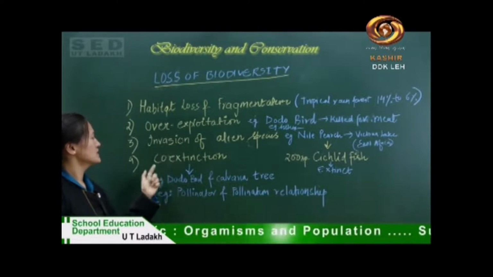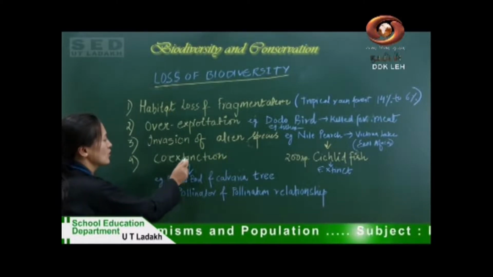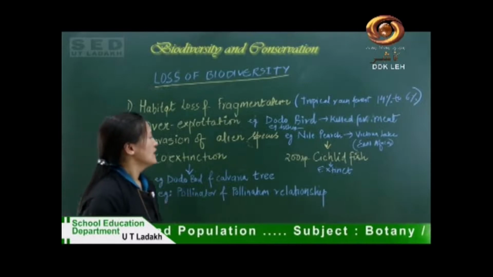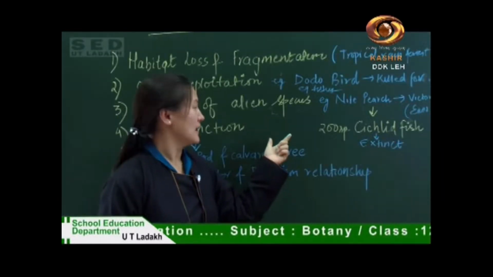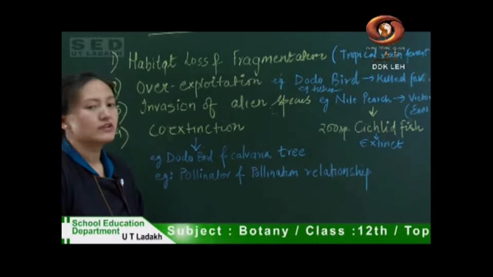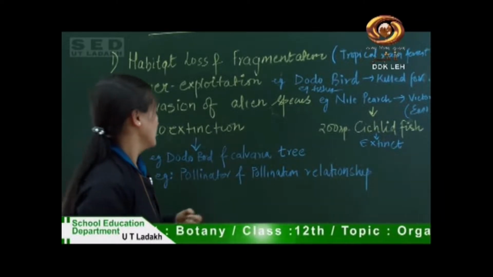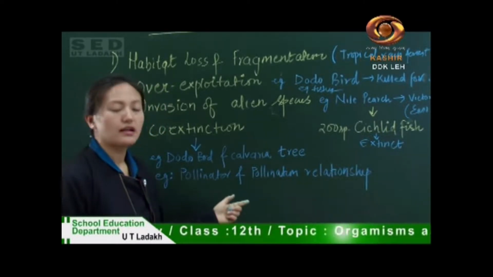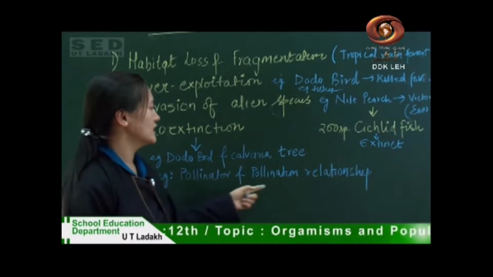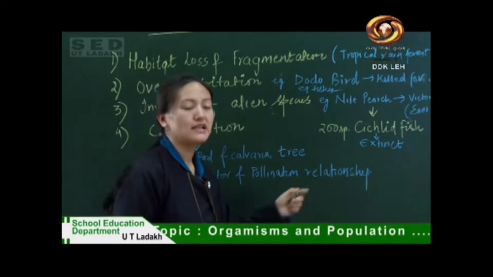Similarly, the fourth reason for biodiversity loss is co-extinction. There are many plants and animals, many organisms which are interdependent, like the relationship of pollinator and pollination.